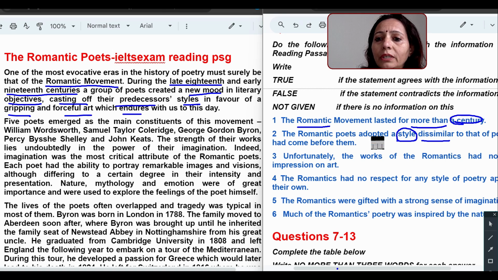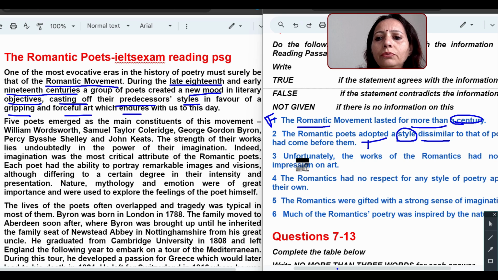The romantic poets adopted a style, because from here the full paragraph is talking about it. Here they are saying a group of poets created a new mood in literary objects, casting off their predecessors' style. It means they have not adopted their past poets' style. So this answer is going to be true, and this is your false answer.